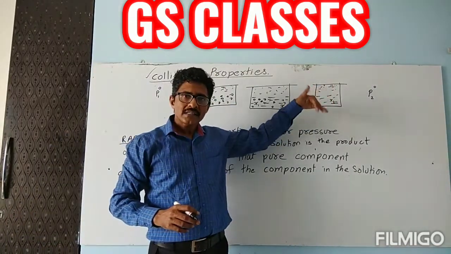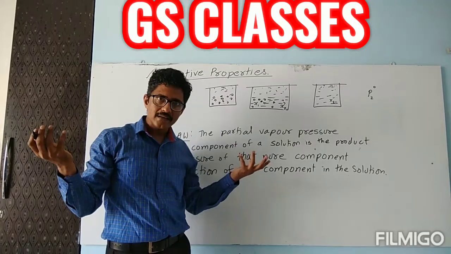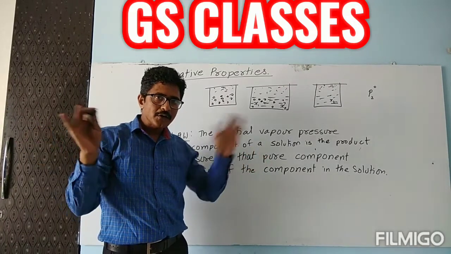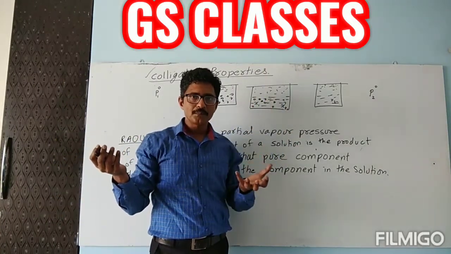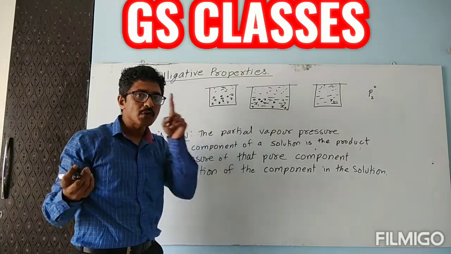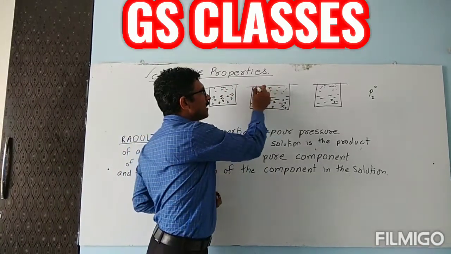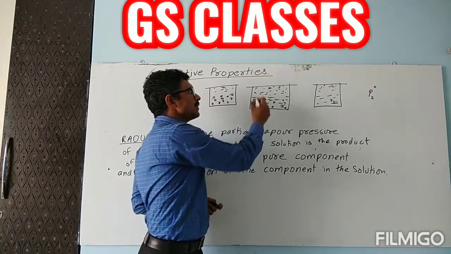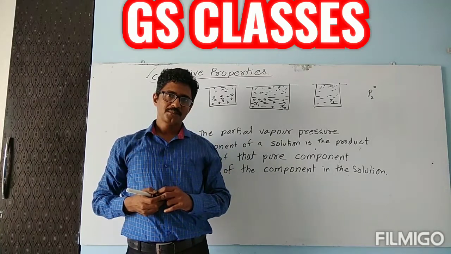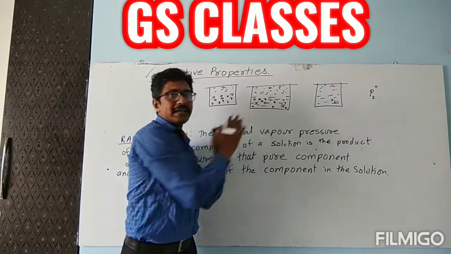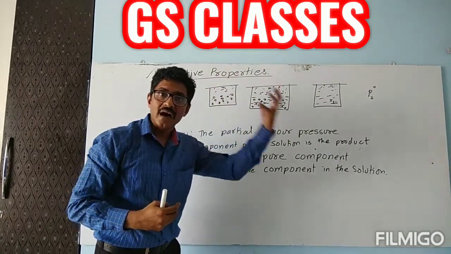This is volatile, having some vapor pressure. If I am adding both, they are not like urea, which is not volatile and not able to come out in the vapor form. These both liquids are volatile, and both will add to the vapor pressure. So here we are going to observe the higher vapor pressure. Both of them are now contributing, so the vapor pressure will be higher.